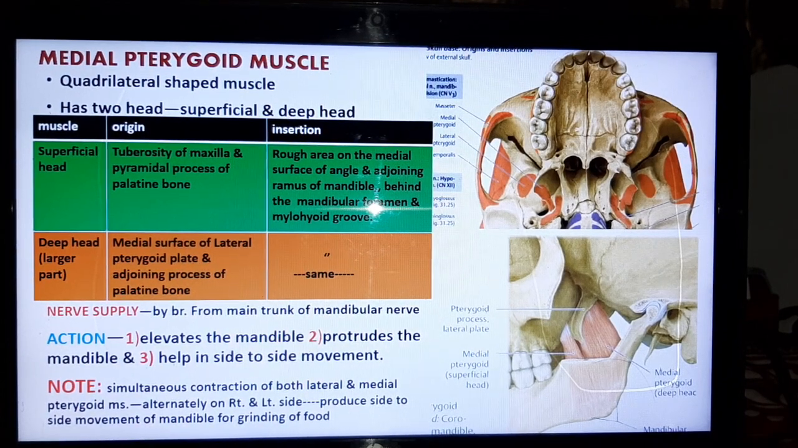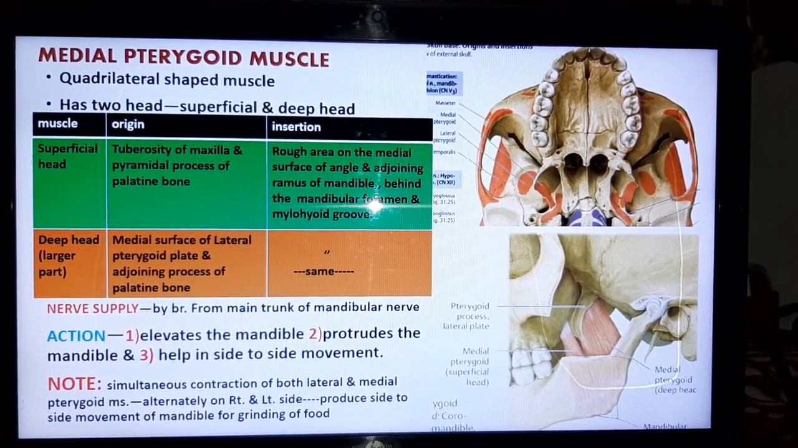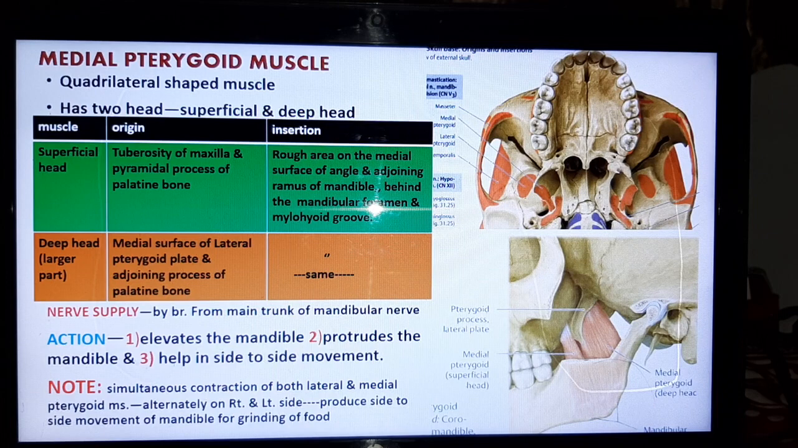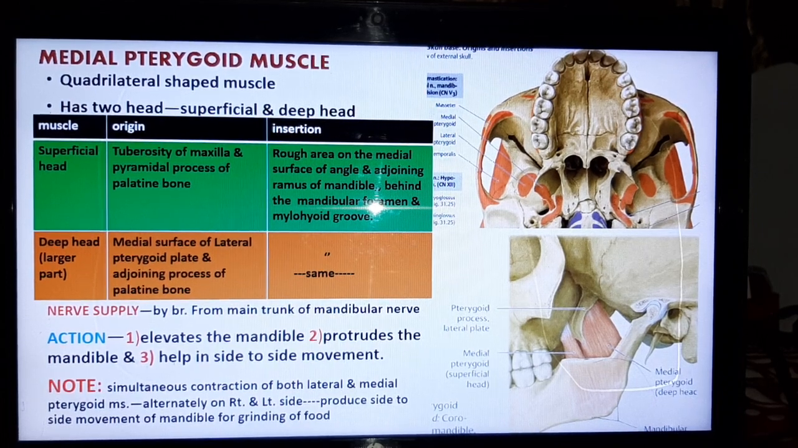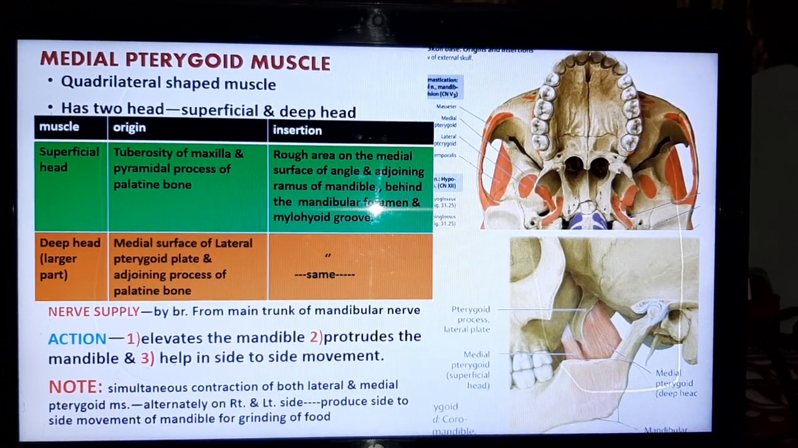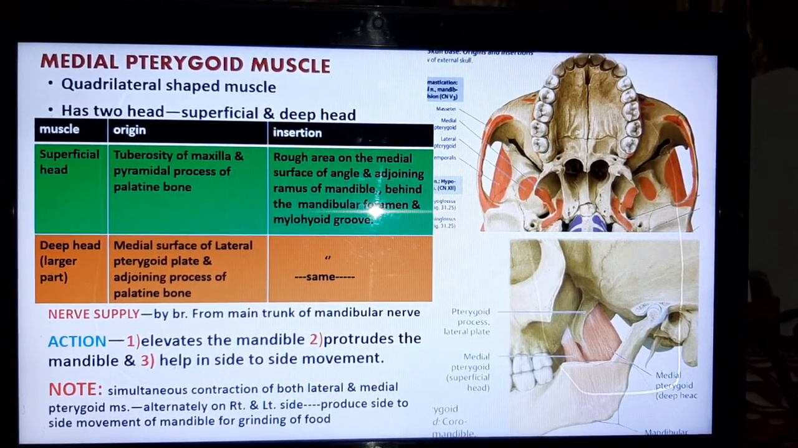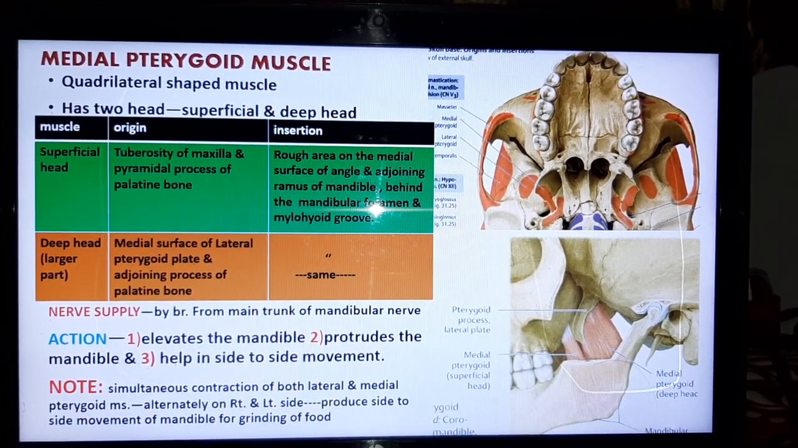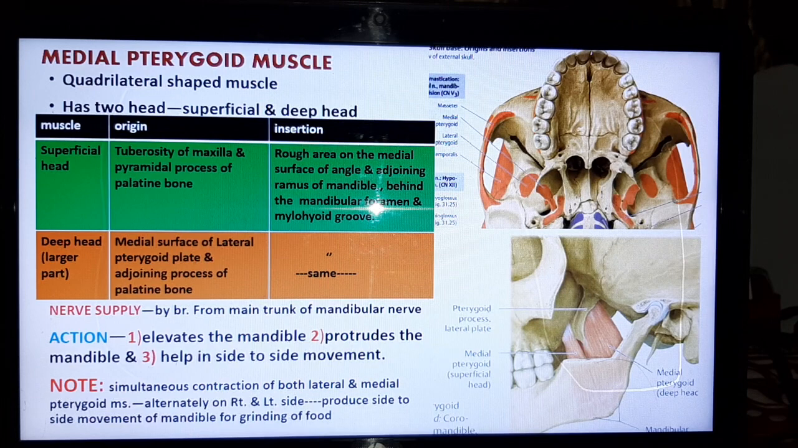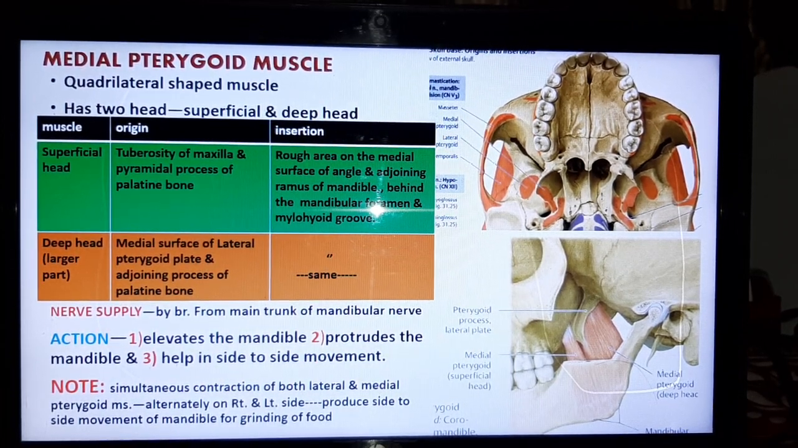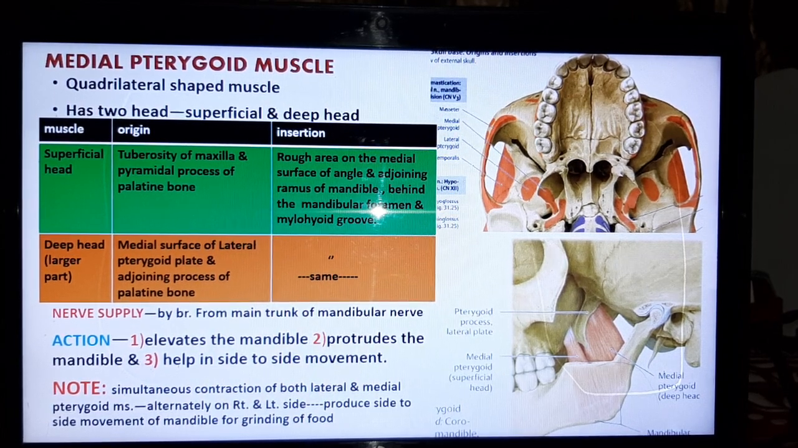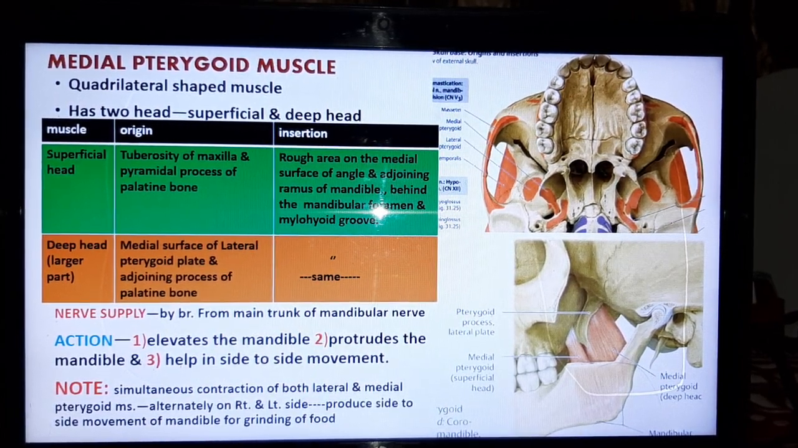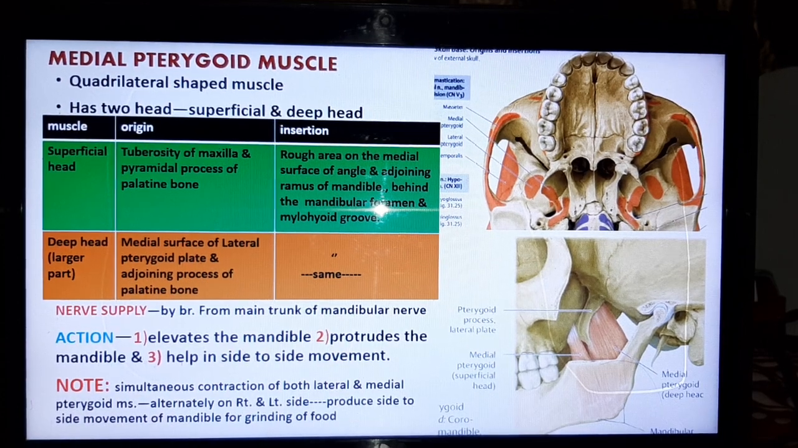Now comes to the medial pterygoid muscle. It is a quadrilateral shaped muscle. It has two heads, superficial and deep head. Now comes to origin, insertion, nerve supply, action. The superficial head, origin. It arises from the tuberosity of the maxilla and pyramidal process of the palatine bone, and the deep head arises from the medial surface of the lateral pterygoid plate and adjoining process of the palatine bone. This deep head is the larger part.